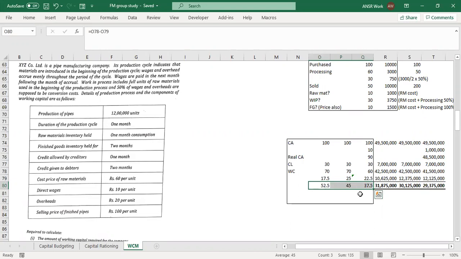Is this used in the next part of the question? Yes, this is going to be used in the next question. However, I'm not going to solve the next question. I'm going to give you the question, and you can solve it by yourself. You can just refer to the video. That should suffice. That question is again solved in the class, so you can also refer to the class notes. That's not a problem.